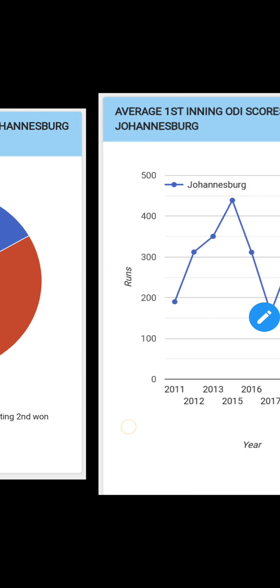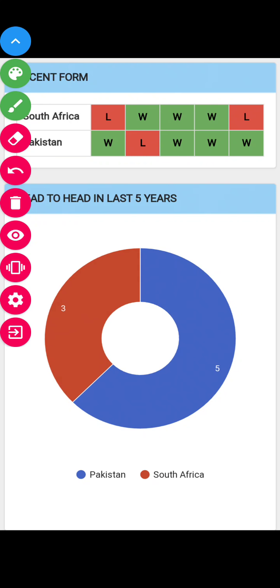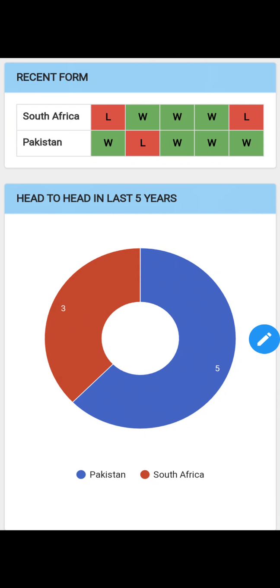Now moving on to recent form. Now I'll show you the recent form of both the teams. First talking about South Africa, you can see the head-to-head in the last 5 years. South Africa has won 3 matches, whereas Pakistan has won 5 matches. So Pakistan has won 2 matches more than South Africa. This is the recent form in the last 5 years of both the teams. South Africa has won 3 and Pakistan has won 5.